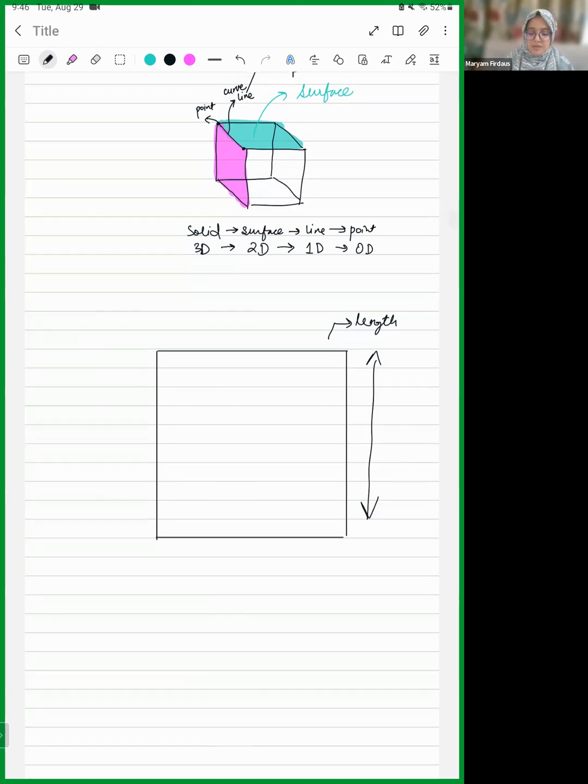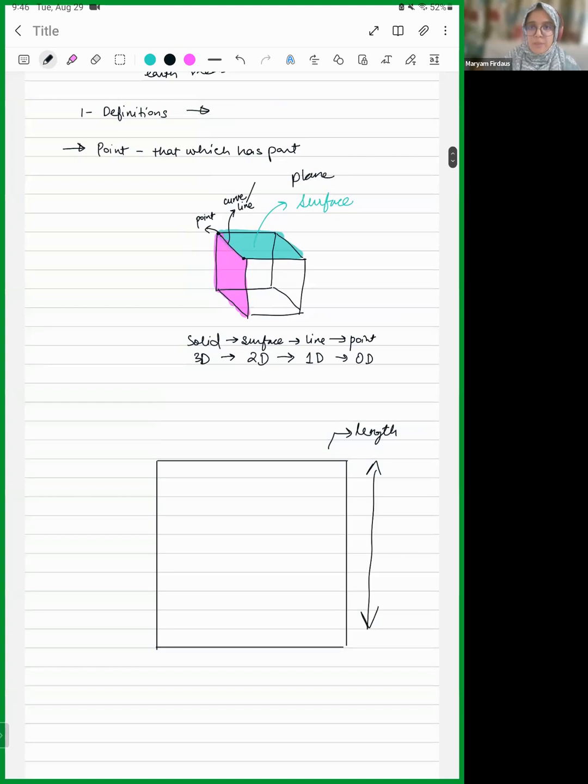Okay, so let's come back to his definitions. A point is that which has no part, in the sense that it has no dimension, because here we are saying it has no dimension. A point has no length, no breadth, no height, nothing. So it is just a point like this. Okay. So a point is that which has no part.